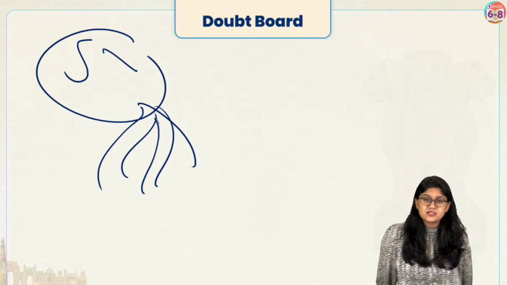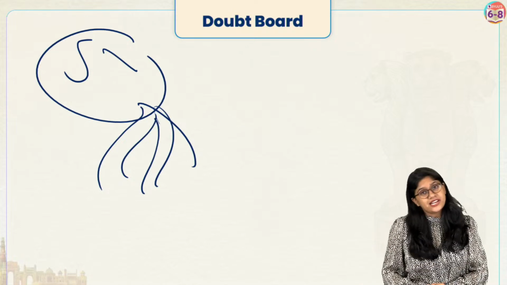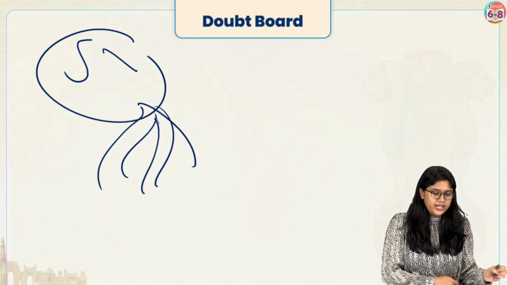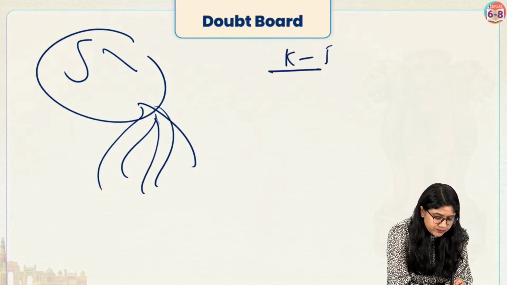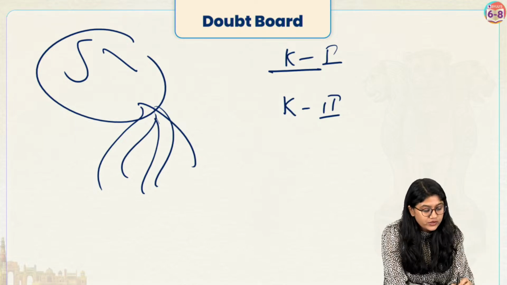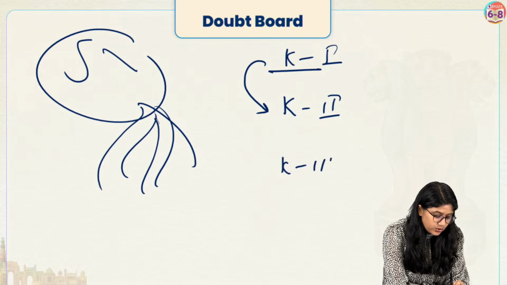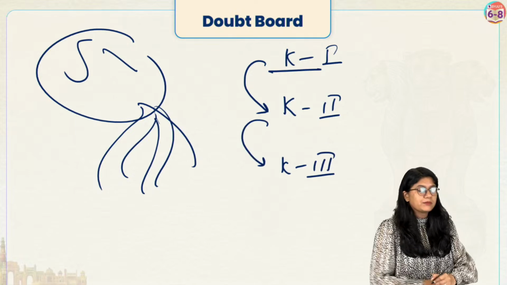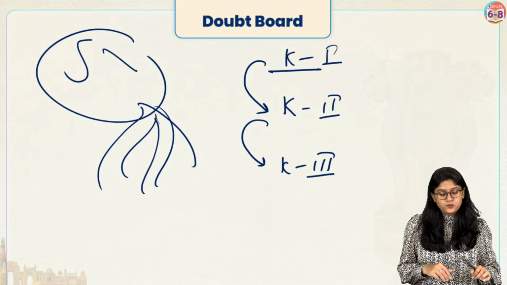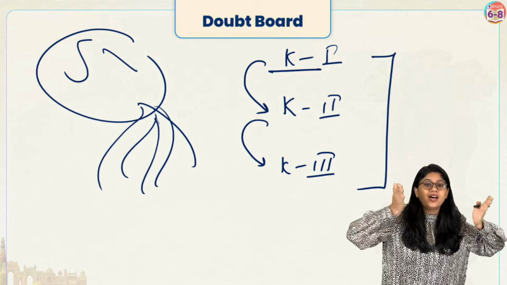Gurdeep, what is heredity? In this chapter it means that it moves from one generation to the next generation, right? So if there is a king 1, he has a son king 2. After the death of king 1, king 2 will be the king. Similarly, king 3, who is the son of king 2, will become the king after the death of king 2. So that's how the crown is being passed from one generation to the next generation.